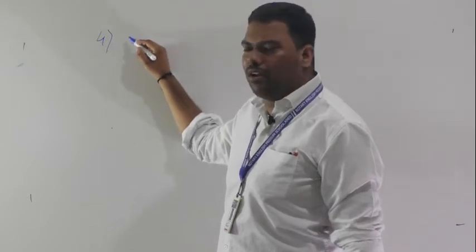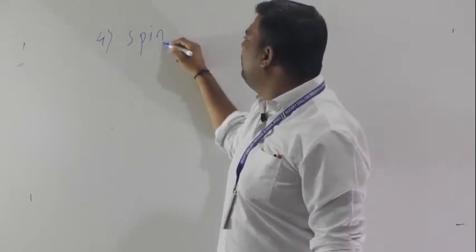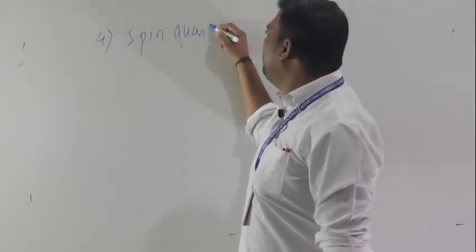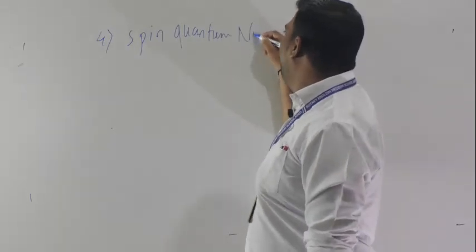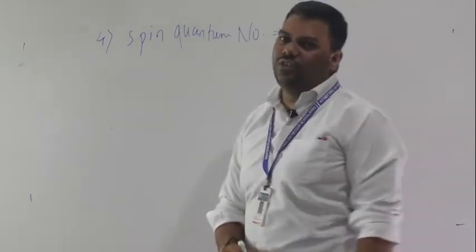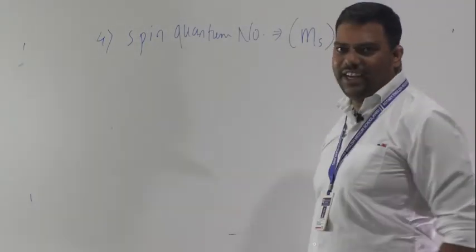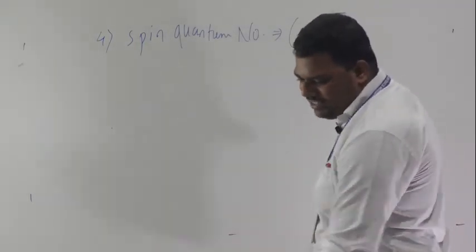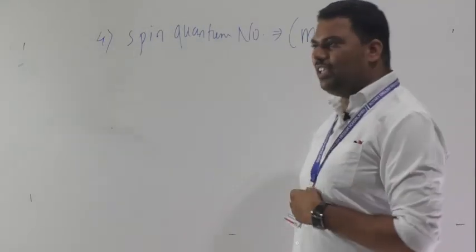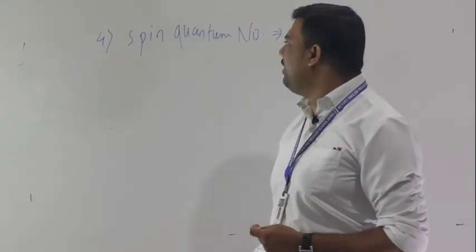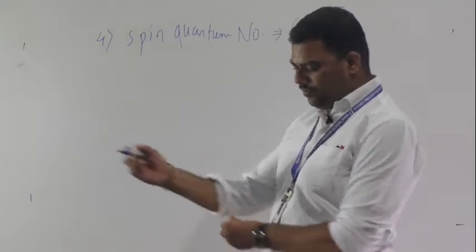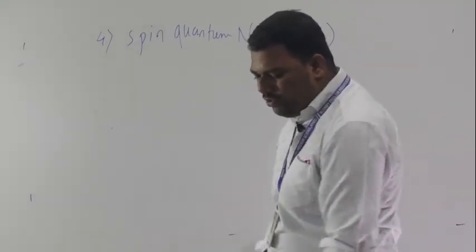The fourth quantum number: the spin quantum number, m with subscript s. One thing you have to concentrate on here, the spin quantum number. For that you must know the theory part.